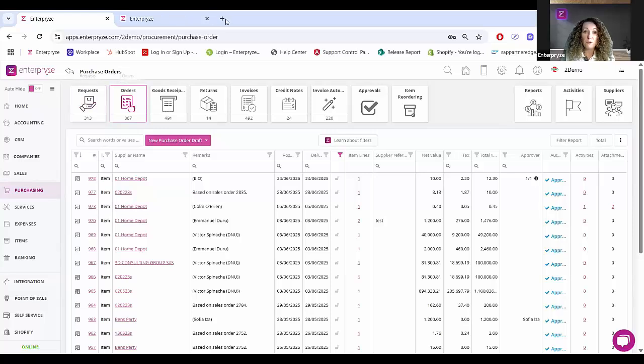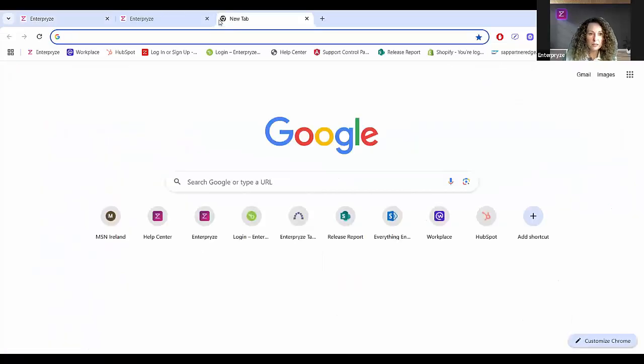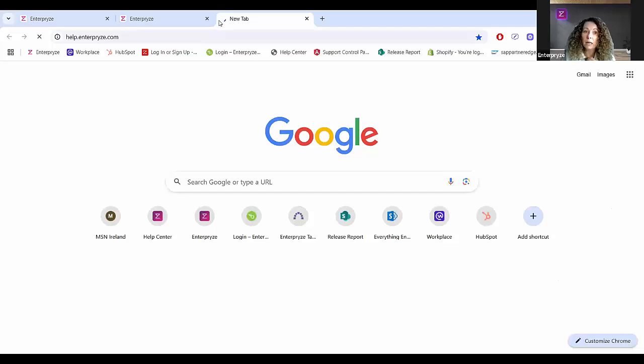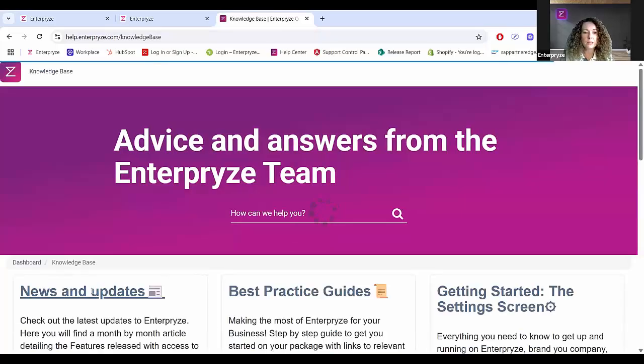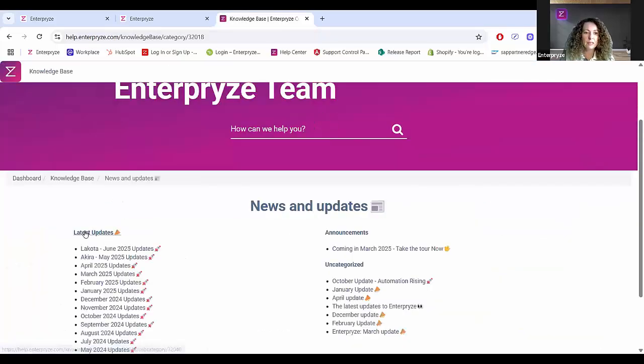So lots of great changes. And maybe what I'll do is, while we're here, let me just quickly remind you of where you can access all of the demonstrations in one place. So at help.enterpryze.com, if you come in then to the latest, so into the news and updates, and the latest updates, you can see there, it's at the top. Always bring the latest one at the top for you.